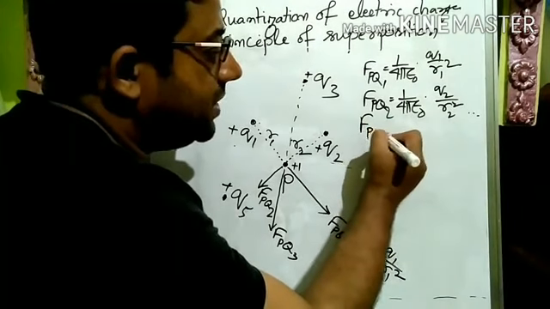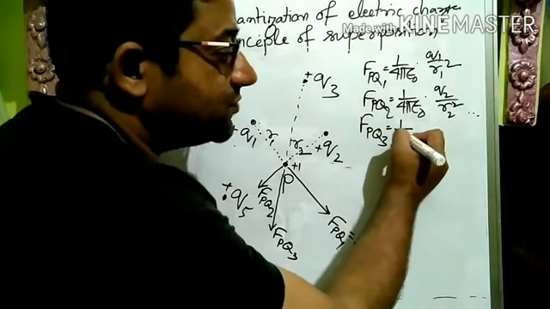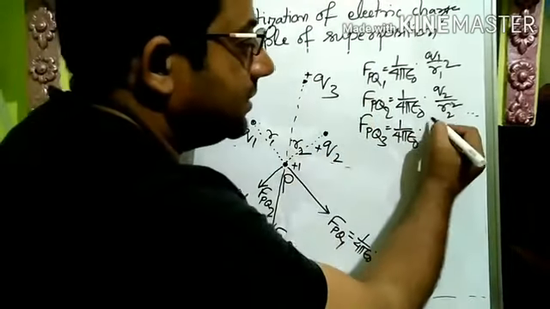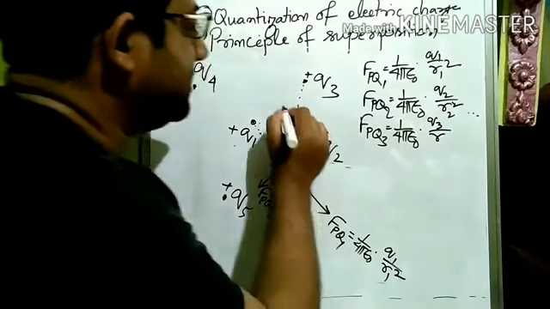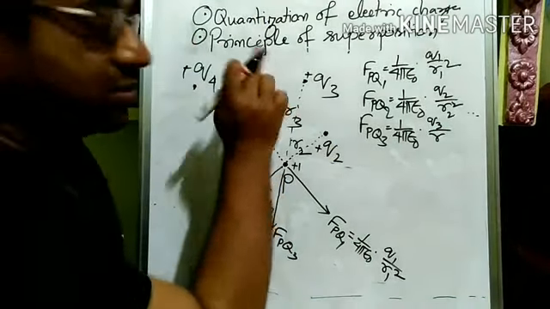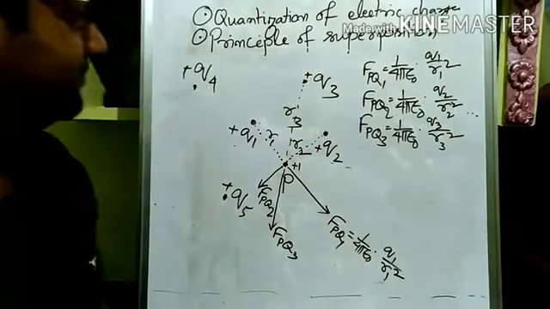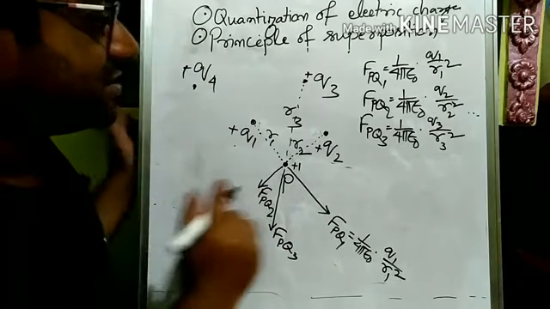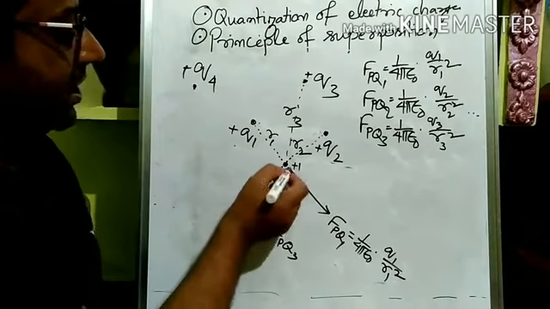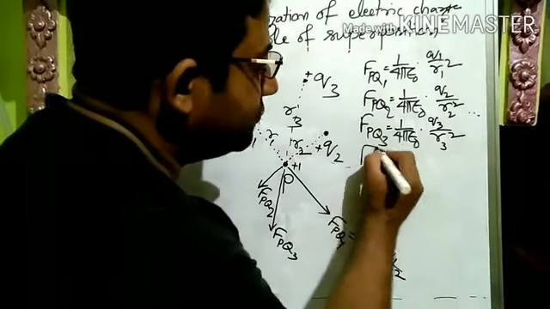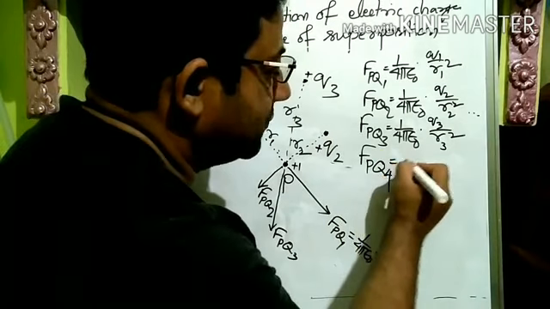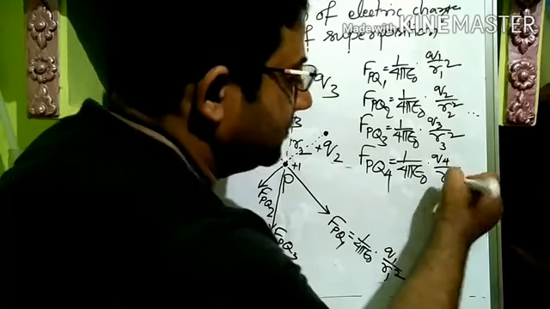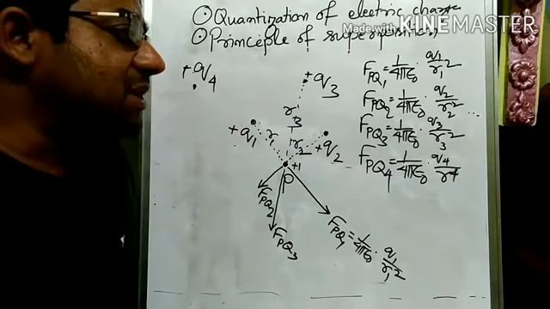So the force on P due to Q3 is equal to, according to Coulomb's law again, 1 by 4 pi epsilon naught Q3 into 1, Q3 by R3. Let us say R3 is the distance between P and Q3. So R3 square. And you understood the concept, right? So why take another Q5? Let us say 4 charges are there. So again, joining P to Q4 like that, the force on P due to Q4 is equal to 1 by 4 pi epsilon naught Q4 by R4 square. Is it fine? Now the principle of superposition